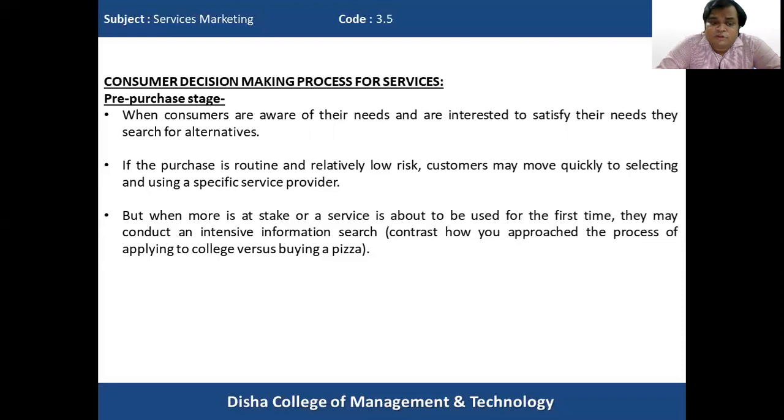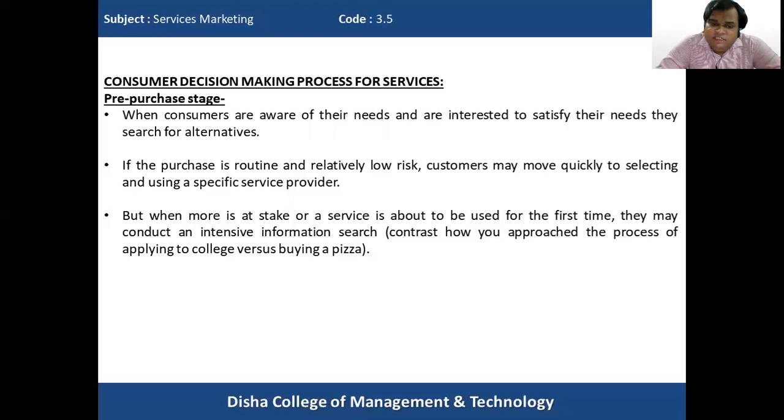To give you an example so that it will be clear in your minds, contrast how you approach the process of applying to college versus buying a pizza. So when we are availing education services, we want to apply to a particular college.